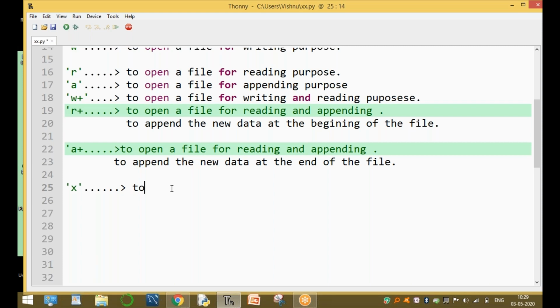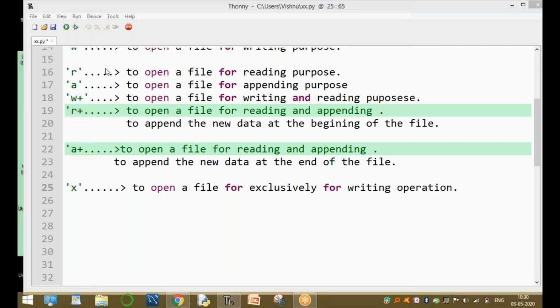Now this mode here is to open a file exclusively for writing. Exclusively for writing operation. Writing operation is very important. This is the X mode. Perform the writing operation only. This is important: to open a file only for writing operation.